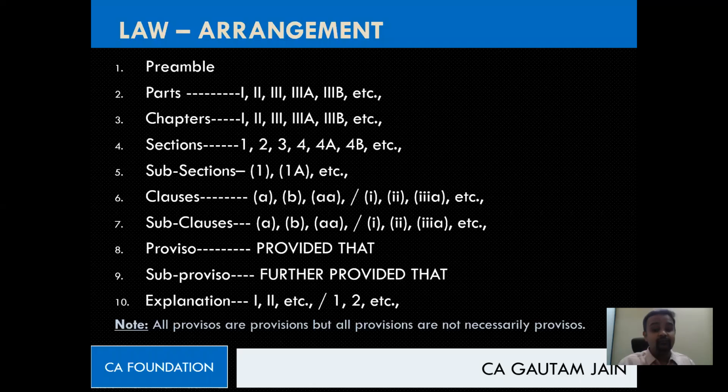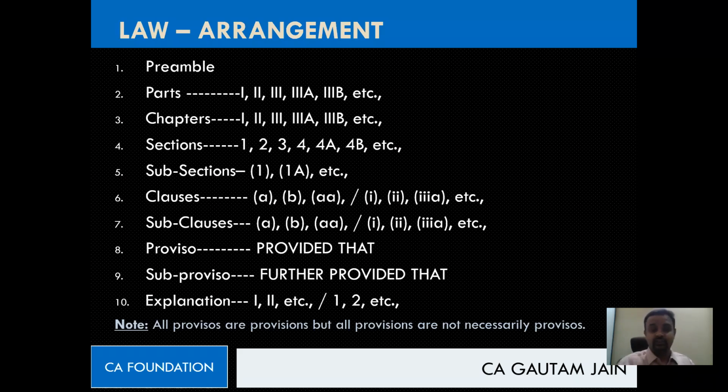Sometimes it can be alphanumeric, that is Roman number combined with alphabet also. If you just observe I, II, III, IIIA, IIIB. But remember that Roman number will be capital letter, and also alphabets will be the capital ones. Same goes with chapters also. When they are writing the number of chapters, they'll use the same manner. Same Roman numbers only. They'll write chapter I, chapter II, part I, part II.